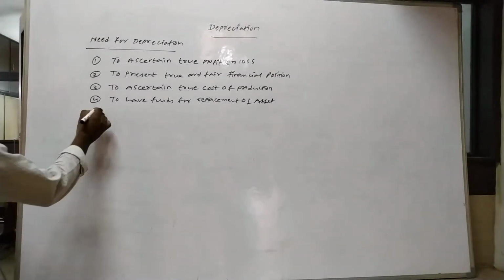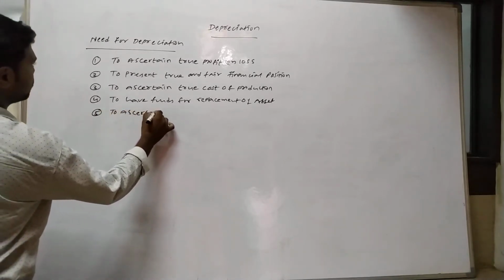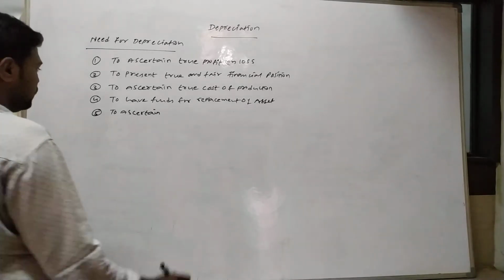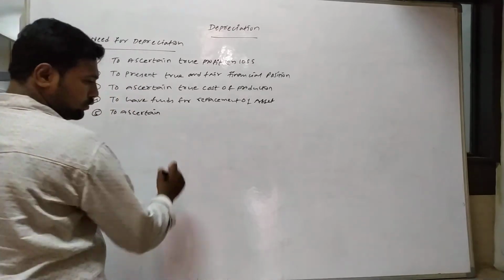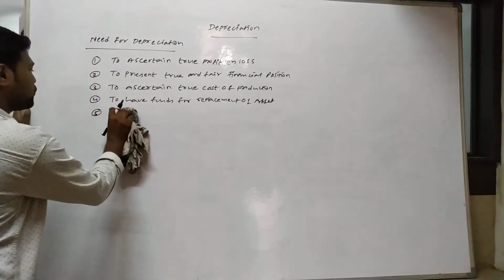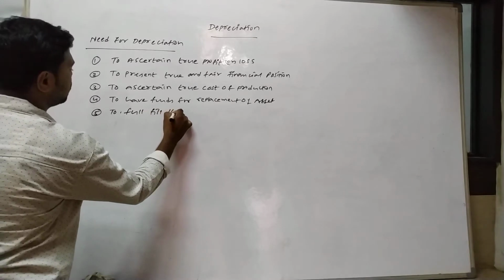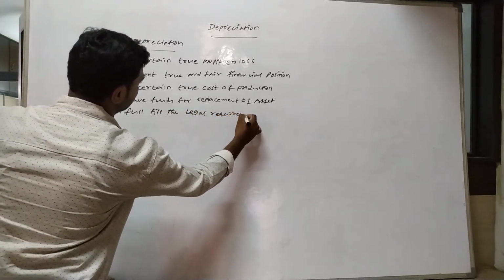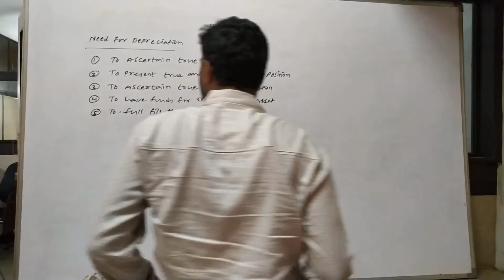Okay, now last one, to fulfill the legal requirements. Okay, 5. These are the 5 needs for depreciation.